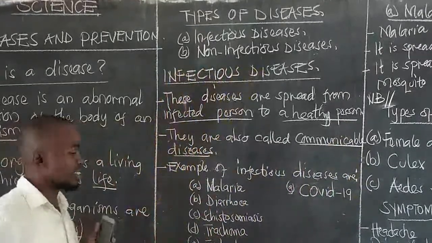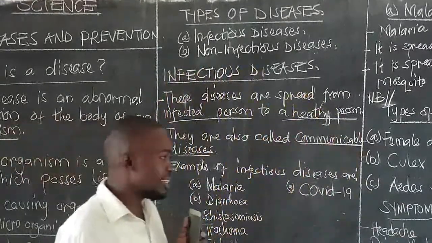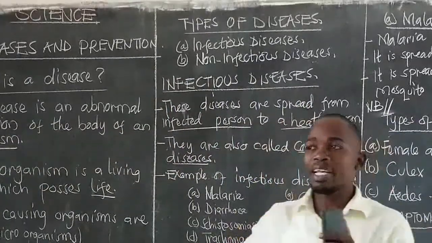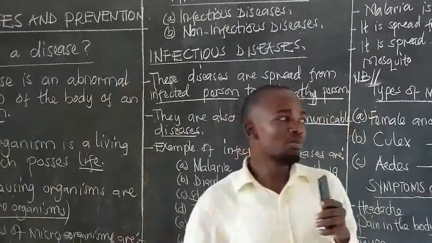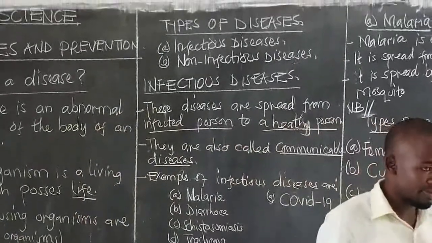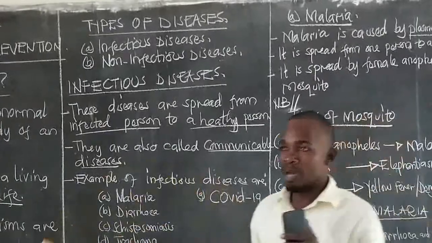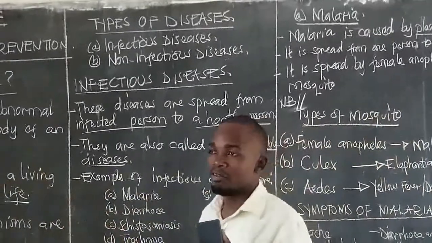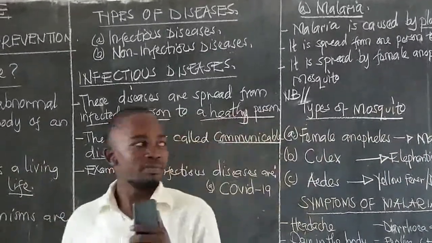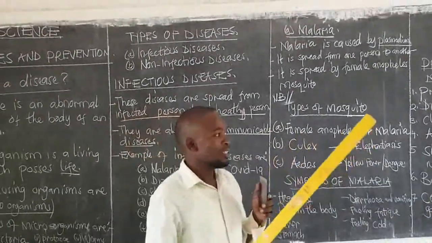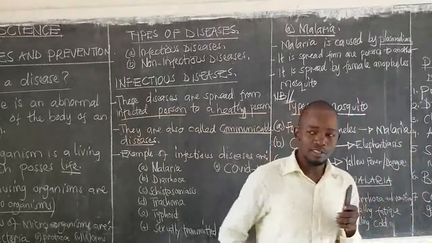Infectious diseases. These are diseases which spread from one infected person to a healthy person. For example, Juma is suffering from tuberculosis, whereas John does not.